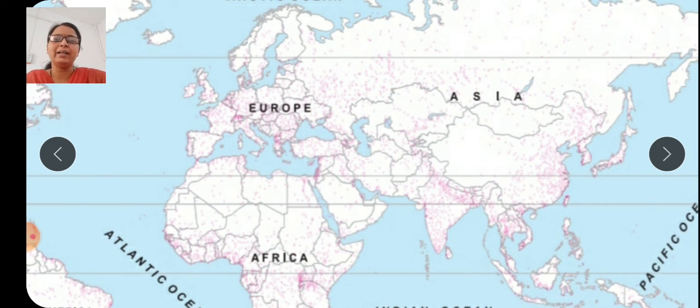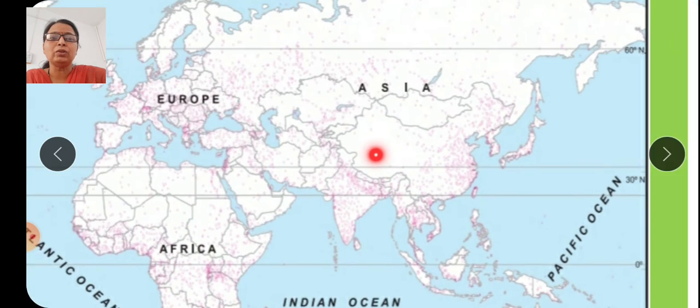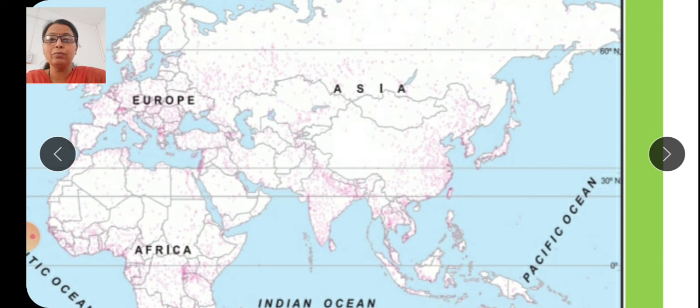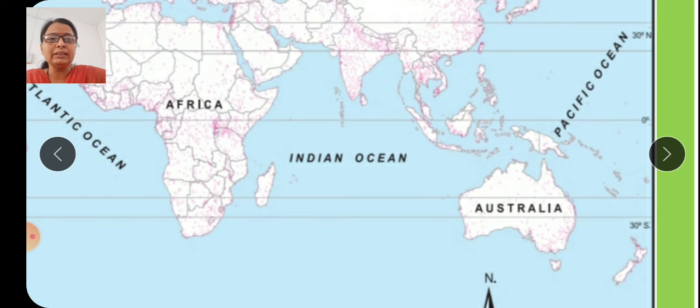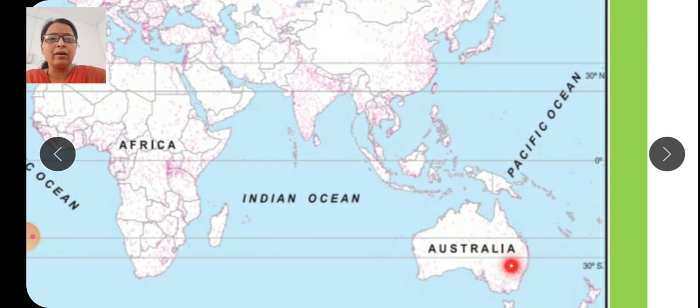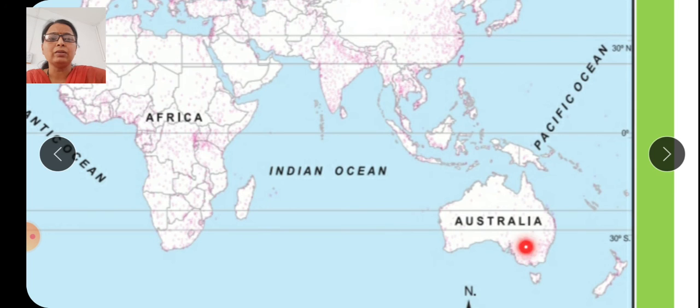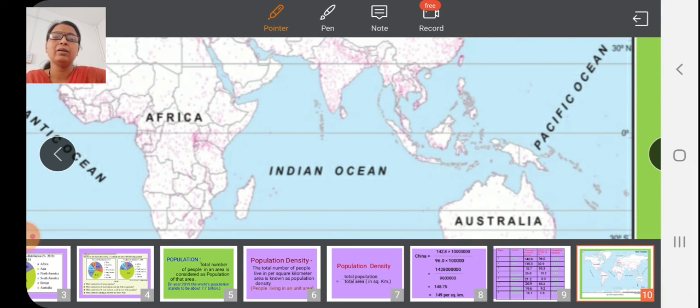They have a high density of population because of the fertile soil of a river basin and water availability all year in this region. Now some regions also have high density because of mineral exploitation, the availability of high quality minerals. For example, in the Australian continent, the east part of Australia has a high population density because of the gold and diamond mines in this region, as well as South Africa, the tip of South Africa. There is also a gold mine area there.